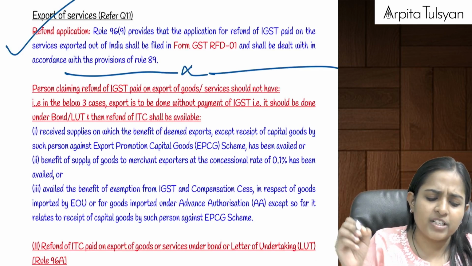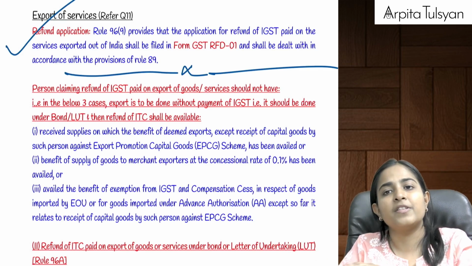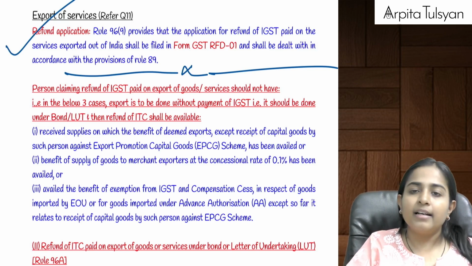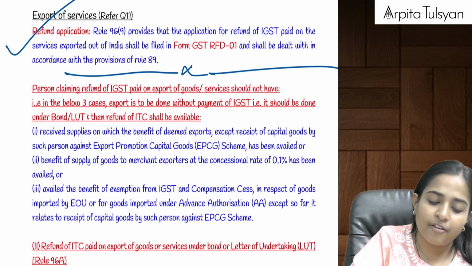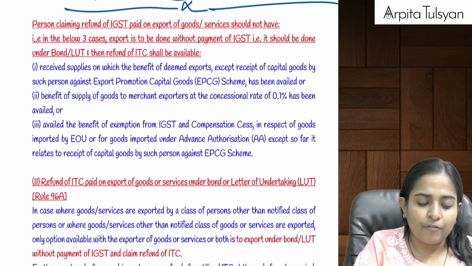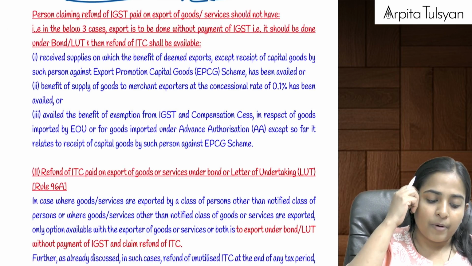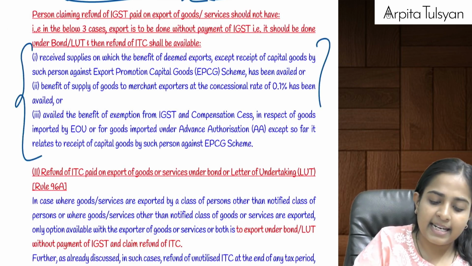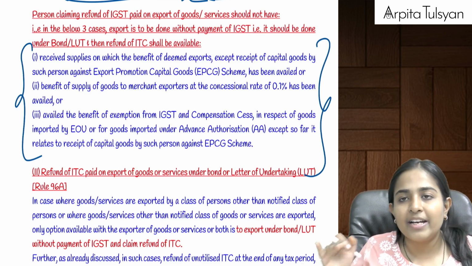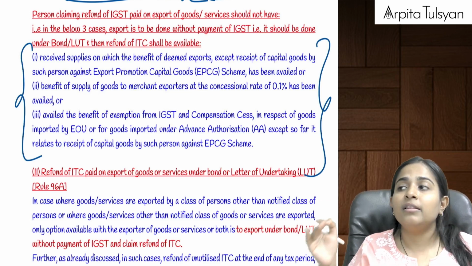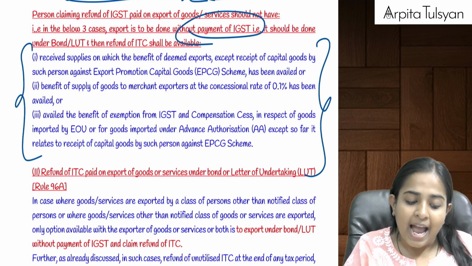Then the next point which is coming up here is export of services. When you are exporting any services, you are required to file the refund application under form GST RFD 01 for all the services which are exported outside India. Now, in three cases they are telling you that they will give you refund of ITC only when you are doing the export on a bond or LUT, that is, the export is done without payment of IGST.